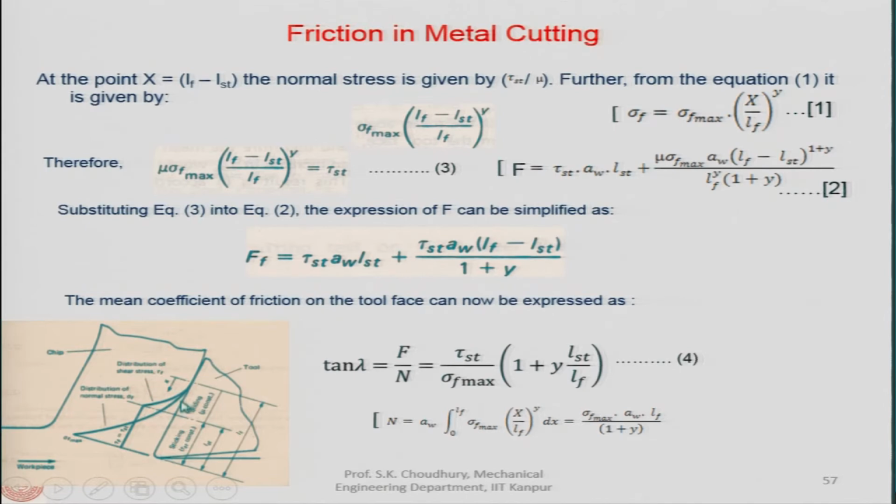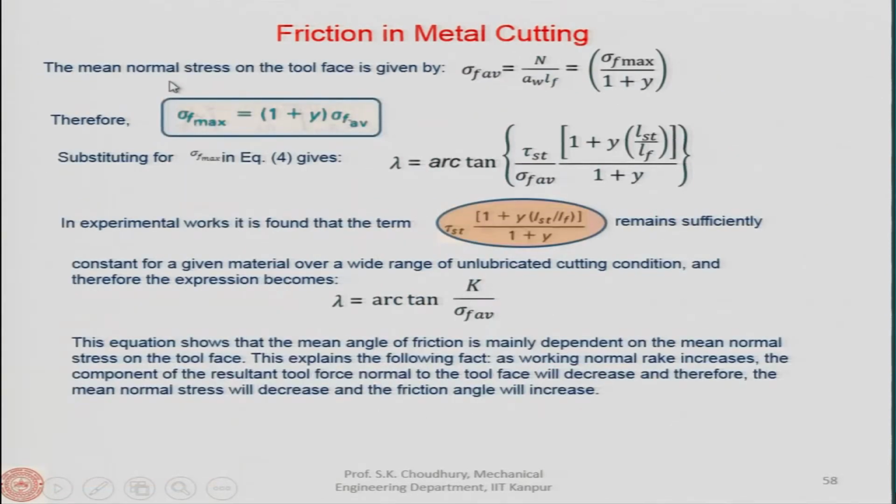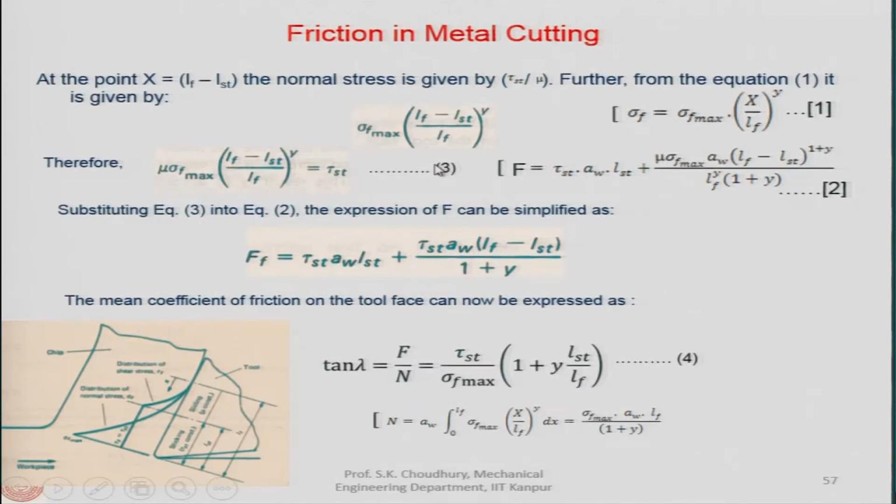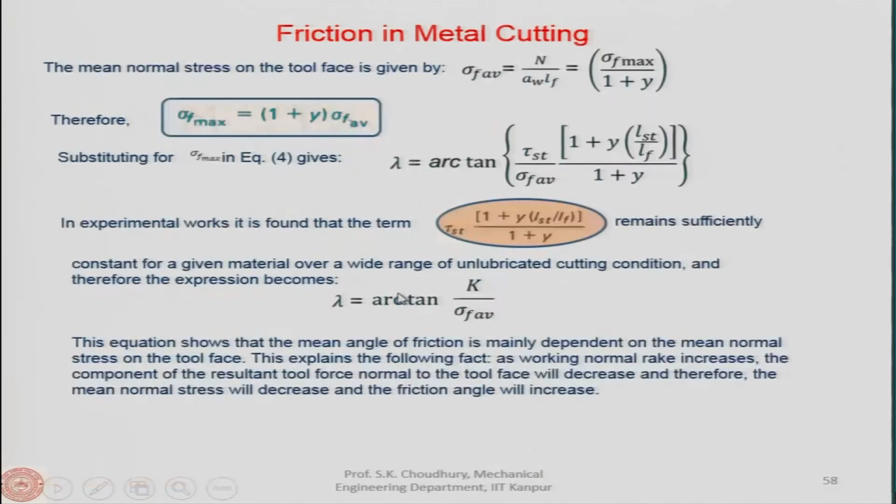So, this will be the mean normal stress on the tool face. This can be taken as sigma F max divided by 1 plus y, that we have derived here. Therefore, the sigma F max from here we can find out as 1 plus y into sigma F average.